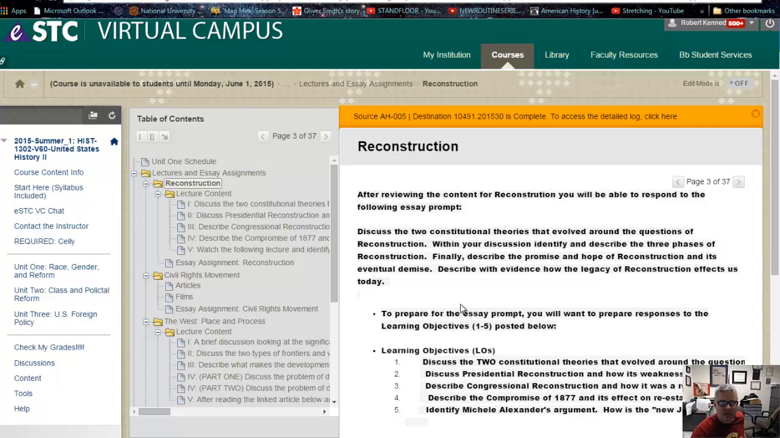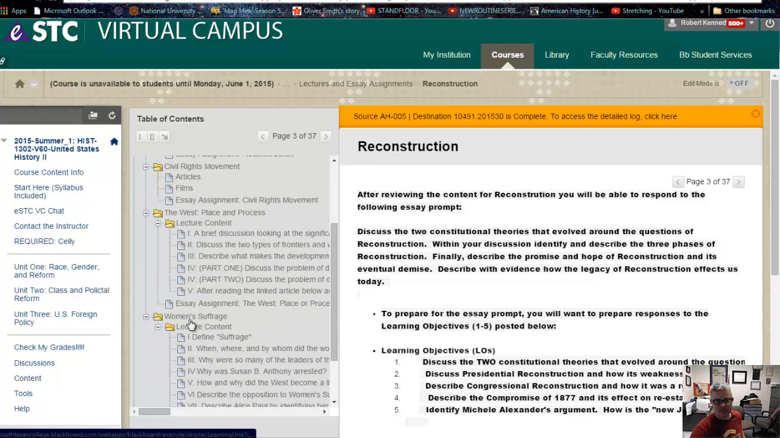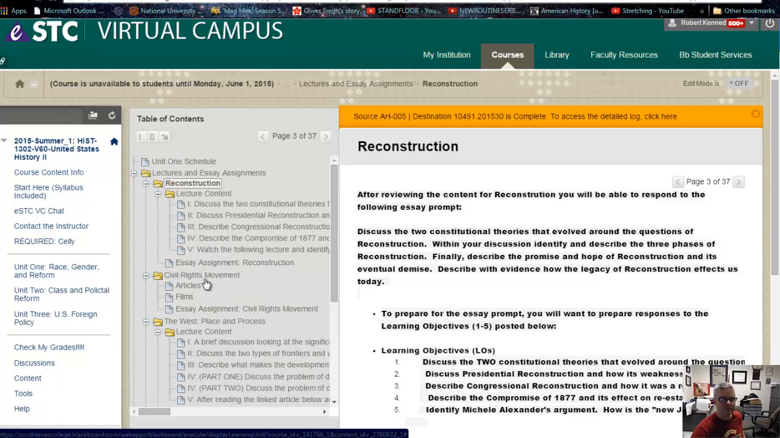Real quick, I just want to make sure you understand how to navigate. Now, let's say about 95% of the lecture is going to work this way. The Civil Rights lecture is going to be a little bit different, and the Women's Suffrage lecture is going to be mildly different. The Civil Rights Movement, I'll take you through that. This one is the most notably different of all the other lectures. But if you can understand the format of the Reconstruction lecture, then you will understand the format of about 95% of all of the lectures in this course.